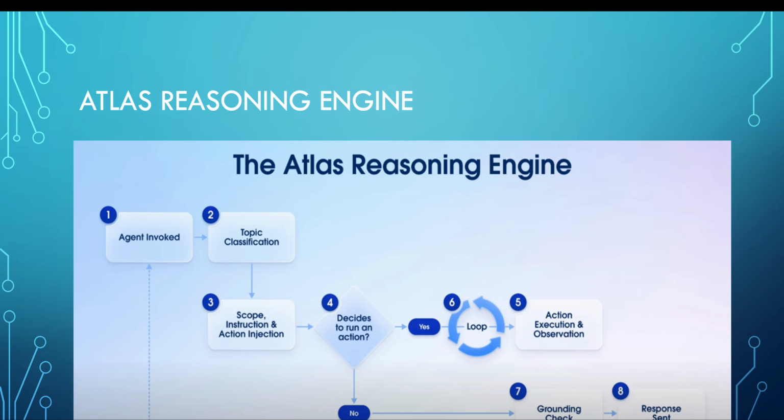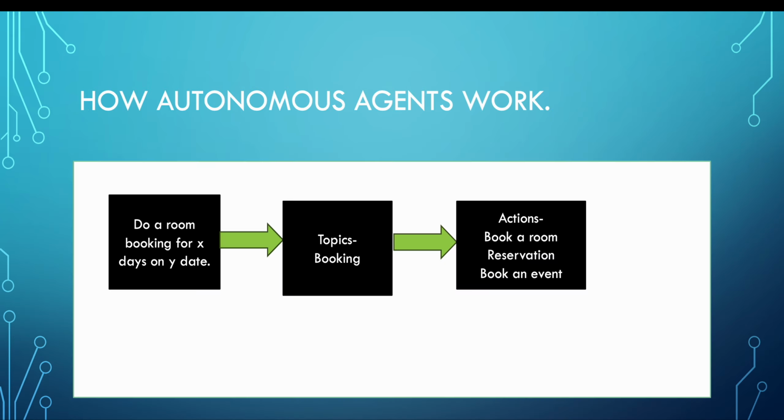But if some action is required, yes, then it will do that action again and again, and it will go into the loop. If looping is required, then it will execute the action. So for example, in this booking case, action was required to book a room, right? Sometimes it can happen that there is no action required, like the person is only asking for the information of the booking and nothing else, right? It is not asking to create a booking or to update a booking or to delete a booking. It is just asking for the room info.